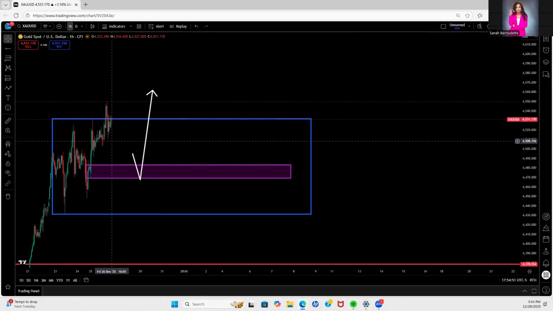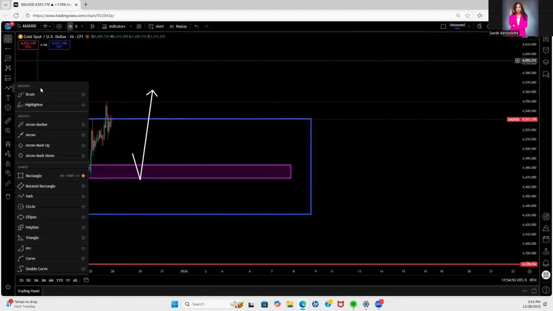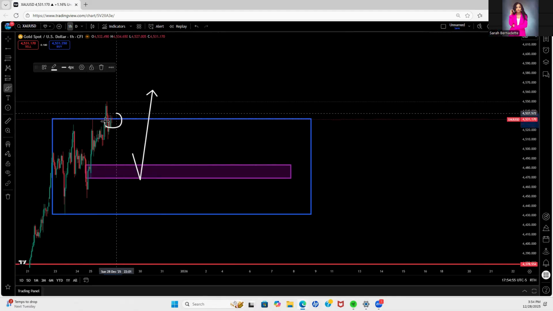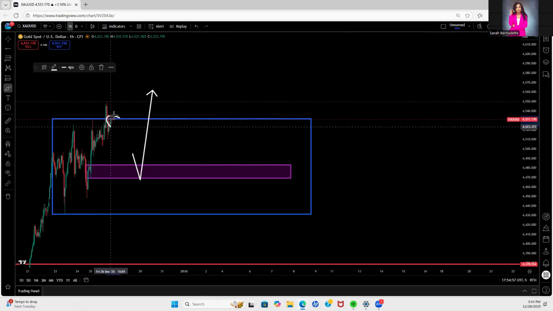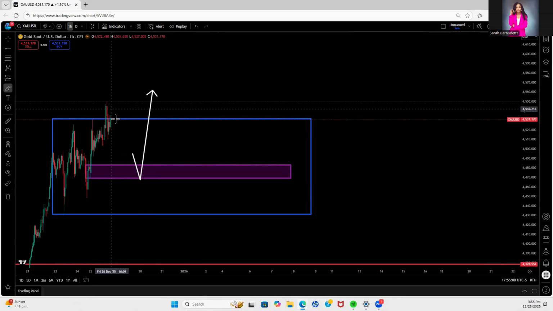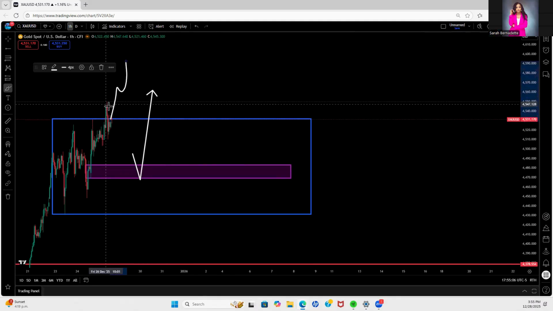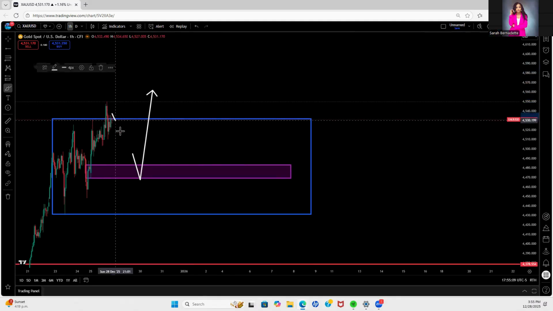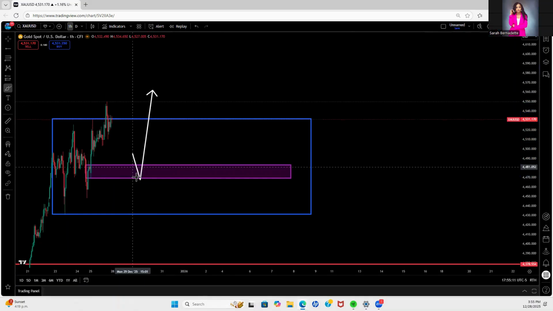If you're trying to go long, I highly do not recommend going long where the price is at the moment. It's always very risky to try to go long when price is creating a new high or is at a resistance. Never a good area. It's best to either wait for price to break the current resistance to go higher, or for it to come to a support for you to go long.